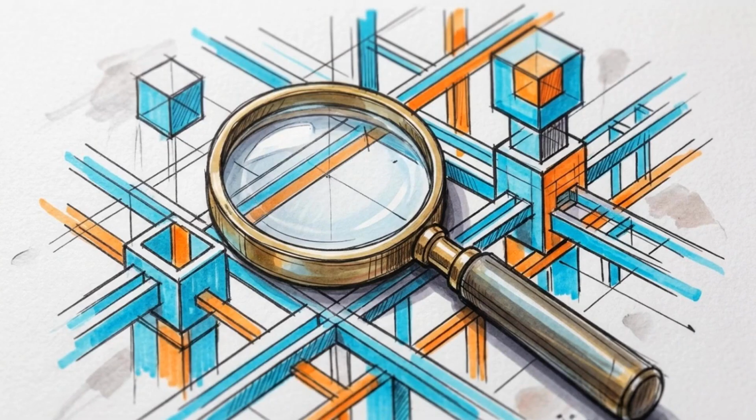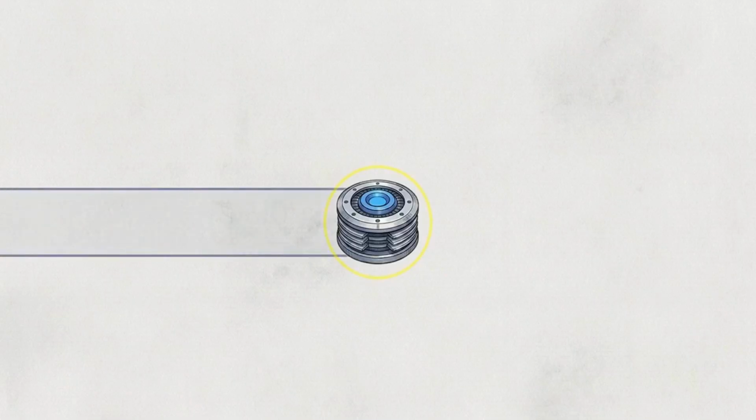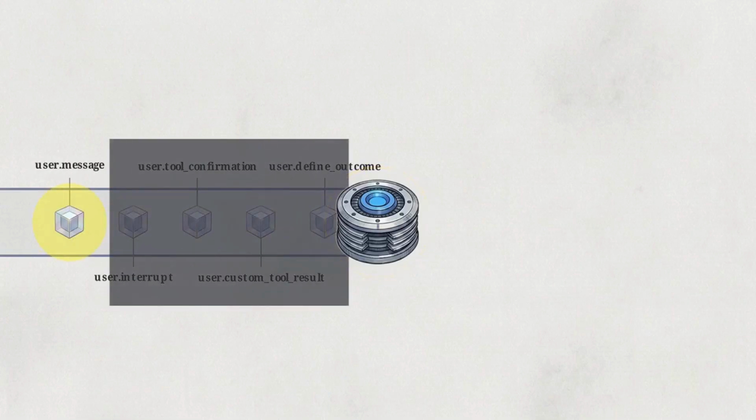Once the stream is open, we can map the exact data structures flowing across it. Communication here is bidirectional. This flow diagram maps that entire surface. On the input side, the control vocabulary is restricted. You are limited to exactly 5 user event types. For most operations, you will exclusively use the user.message event to initiate the task.